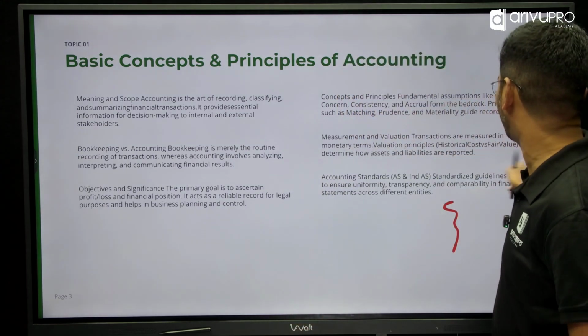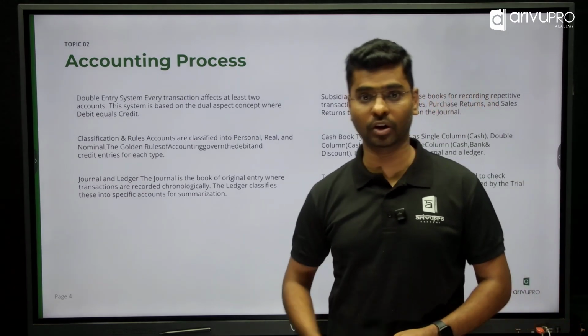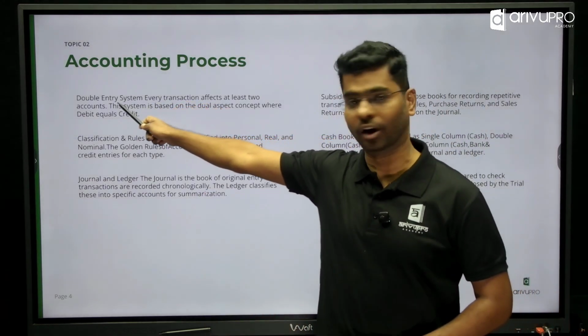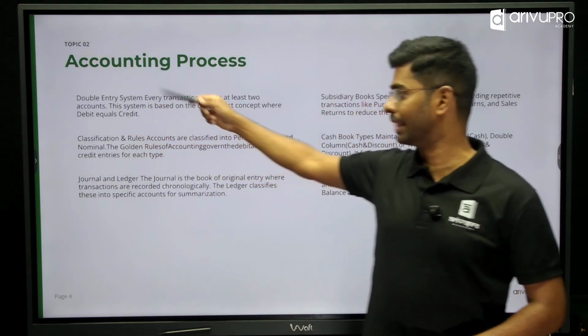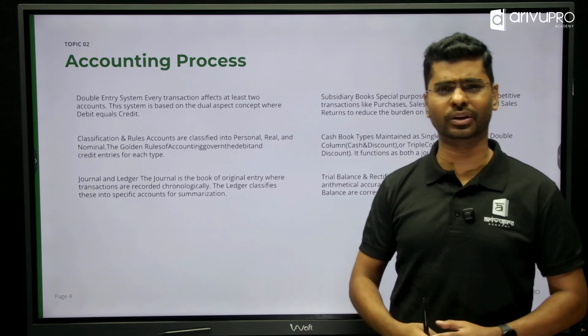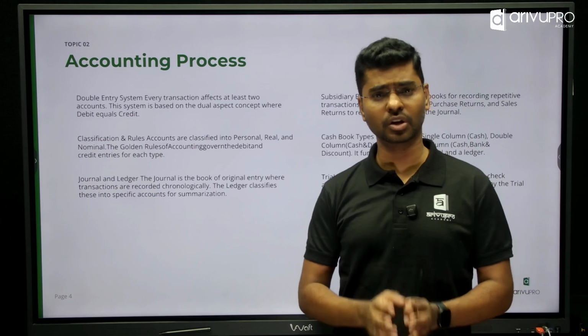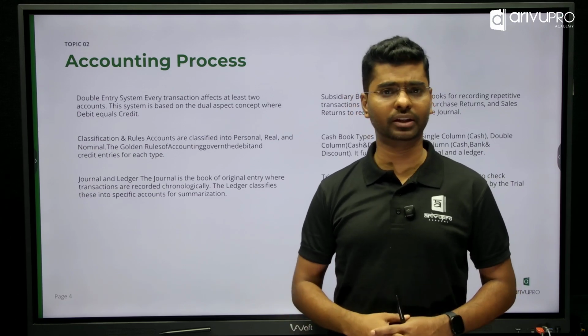Now let's come to your topic number 2, which has got to do with your accounting process. Here we are going to be looking into first what is a double entry system. Then we are going to be looking into the classification and rules of accounting. That's your traditional accounting of real, nominal and personal accounts. We are also going to be looking into the accounting equation approach.